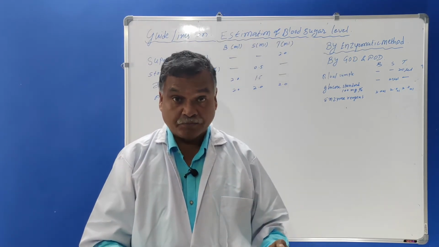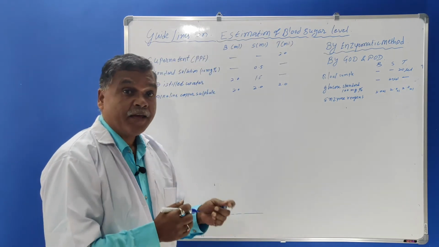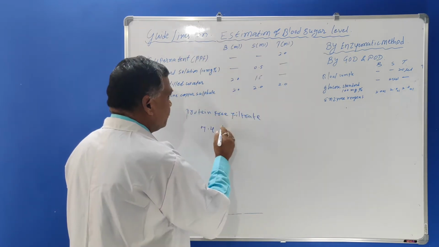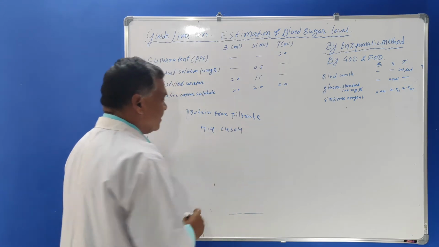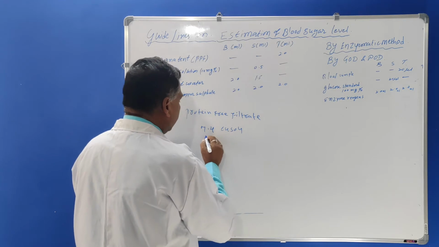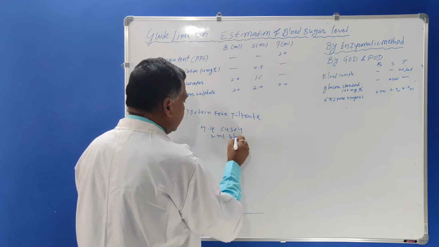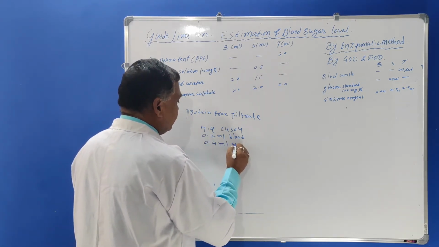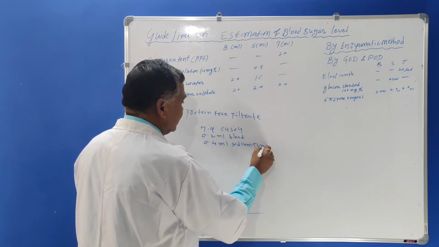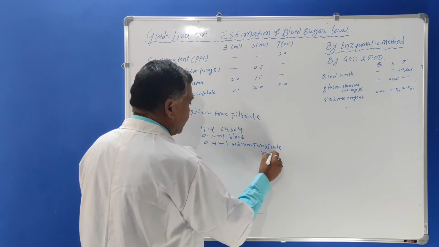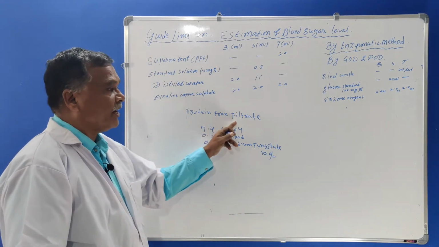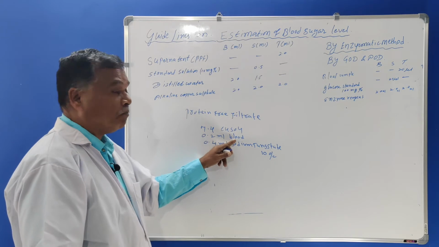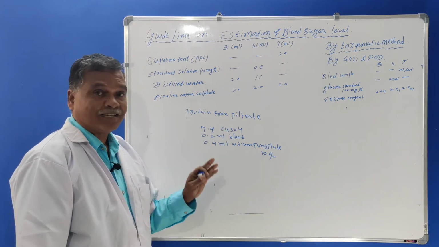How it is prepared, I will explain here. 7.4 ml of copper sulfate solution is taken, then 0.2 ml of blood is taken, and then 0.4 ml of 10% sodium tungstate solution is taken.